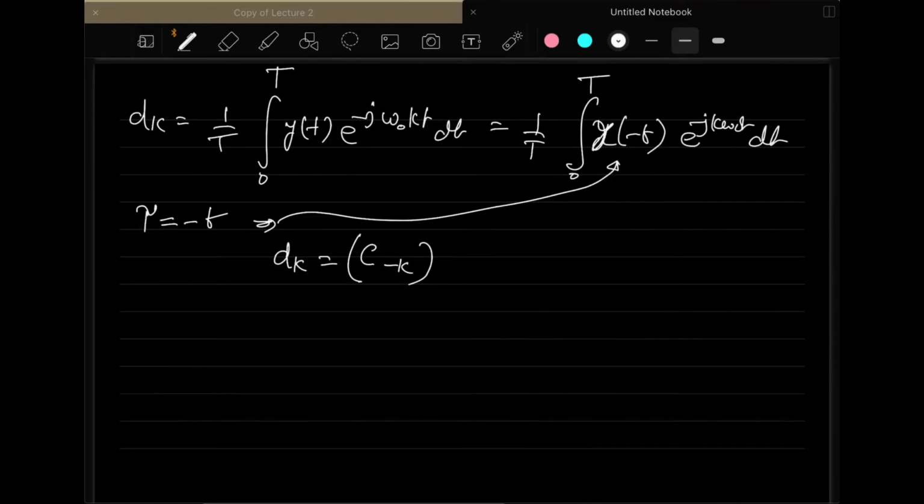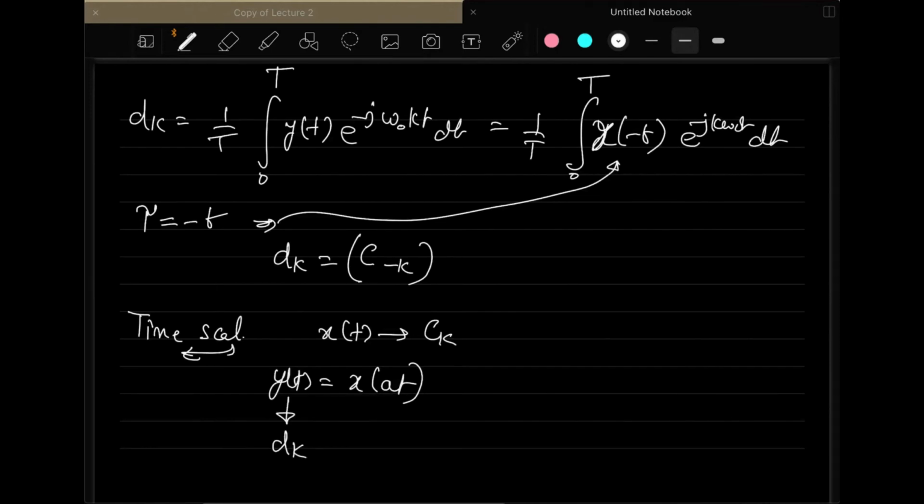Another important property that we have is time scaling. In time scaling, if your xt has coefficients ck, and you take yt as a scaled version of xt, which is x of at, then the corresponding coefficients of yt, which we denote by dk, will always be equal to ck.